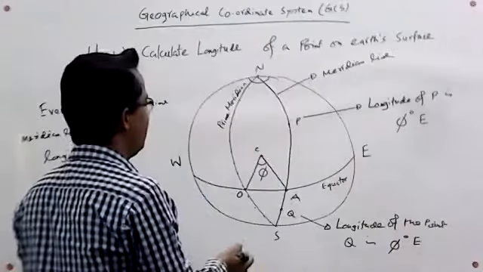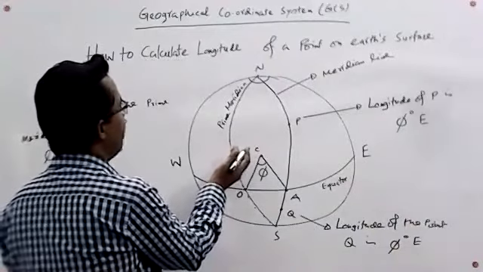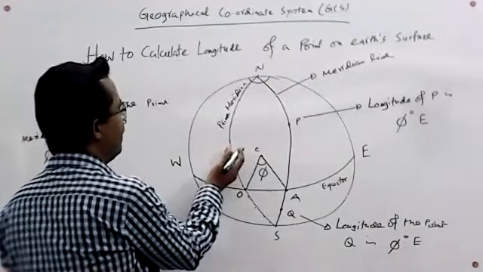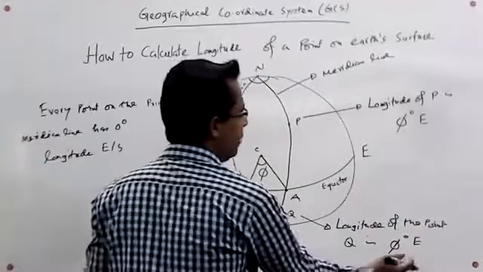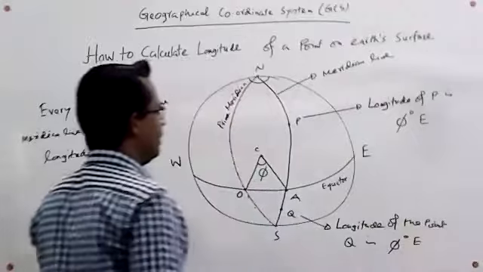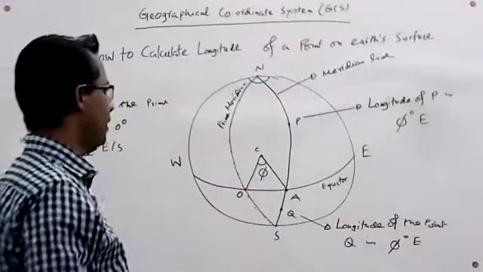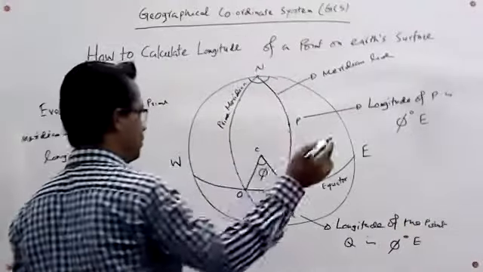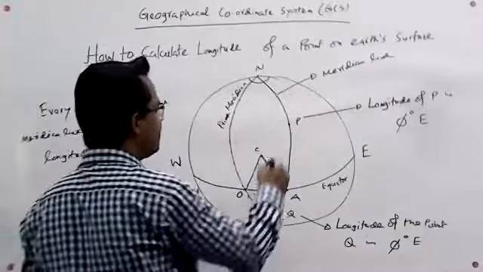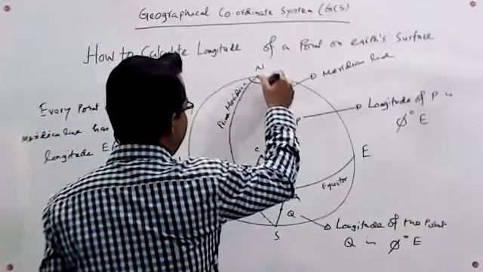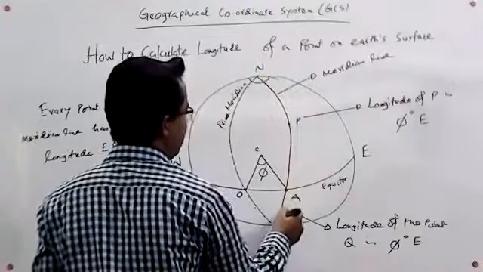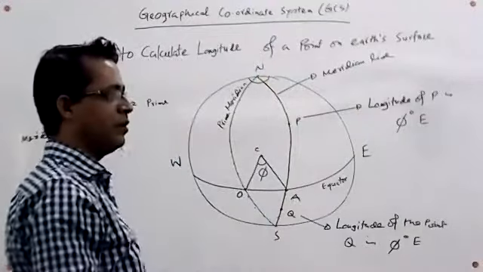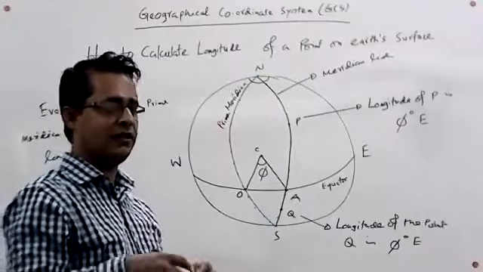If a point is located on the left side of this meridian, then the longitude of this point will be 5 degrees west. So one thing is important: we saw that every point on a meridian has the same longitude, and we have got the proof of this statement.